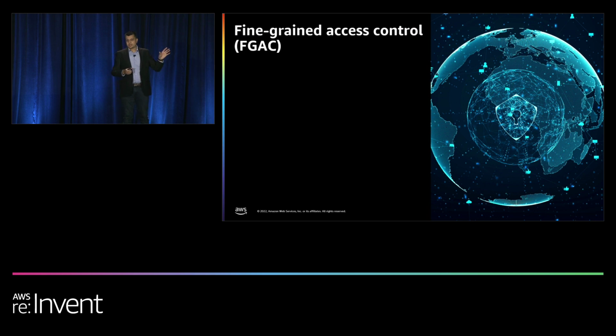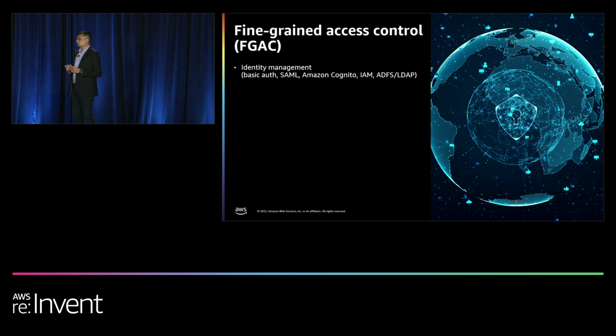So we talked about the first 3 layers of defense. Now we're going deeper into the 2 deeper layers of security. Fine-grained access control is a suite of advanced security capabilities that has many features to help you protect your data. It has a lot of granular data access control features. Fine-grained access control also enables you to create and provide different types of identities. So we can manage basic authentication identity, which is nothing but if you have a small set of users in your organization, you can just create local identities on the cluster and manage them.